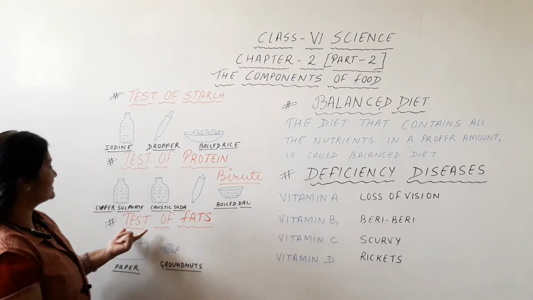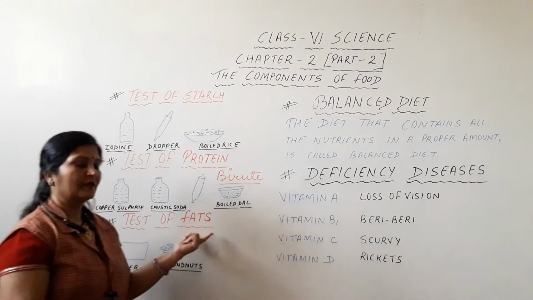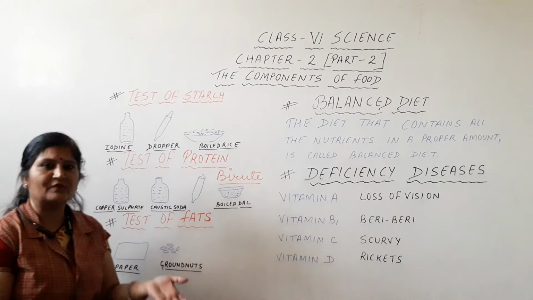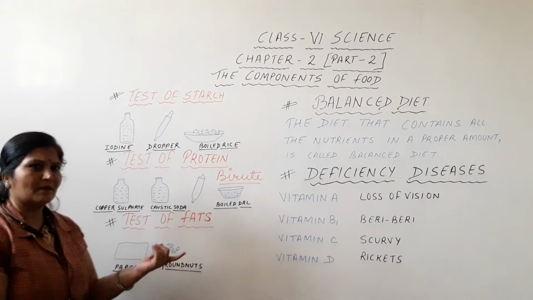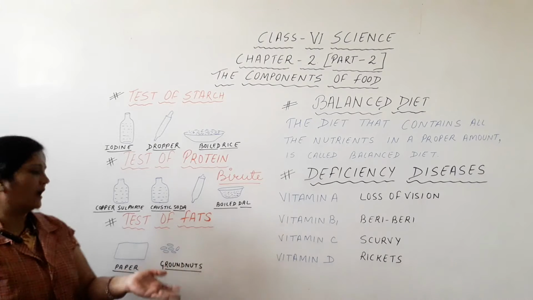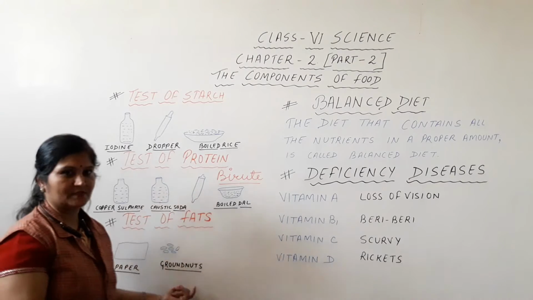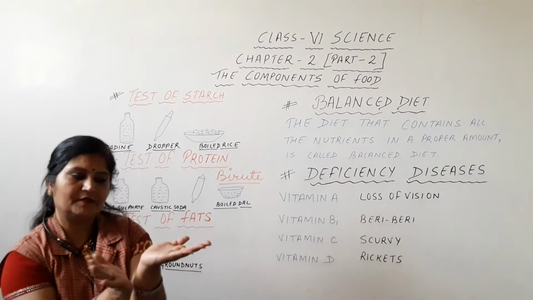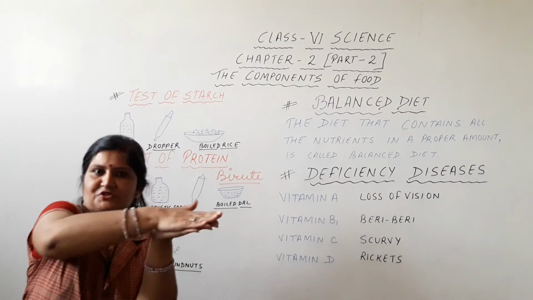Now the next is the test of fats. In the fat test, it's a very simple test. We will take a simple paper and keep groundnuts on the paper. Then fold the paper and crush it.